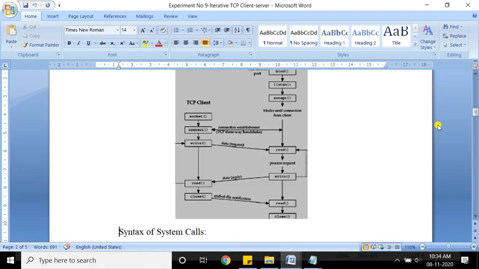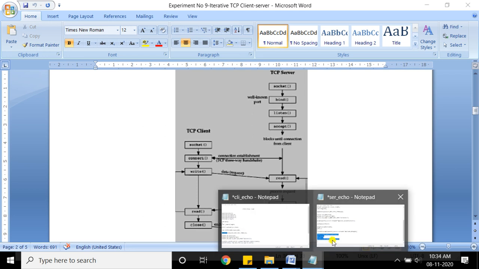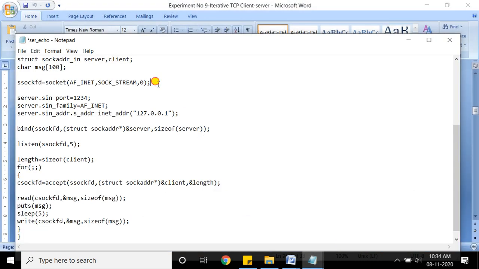So first, this is a very important diagram. Socket, okay, the socket system call. If we look, here was the socket. See, the sequence is very important. First is the socket system call. Here is your socket system call. Second is bind. This is your bind system call. Next is listen. Next is accept. Okay, and the descriptor returned by accept is used for reading and writing. Getting? So all this is about the server side. This is the server side.